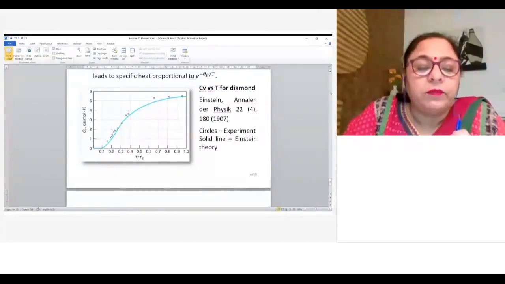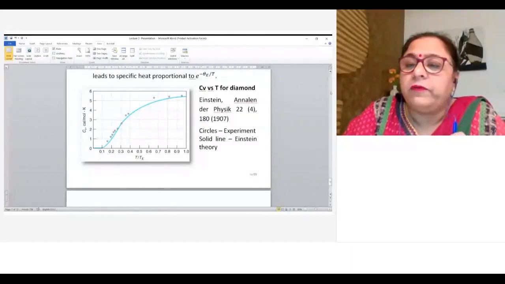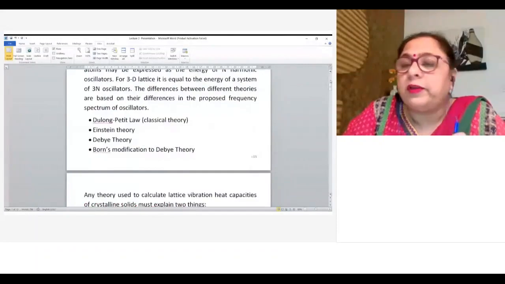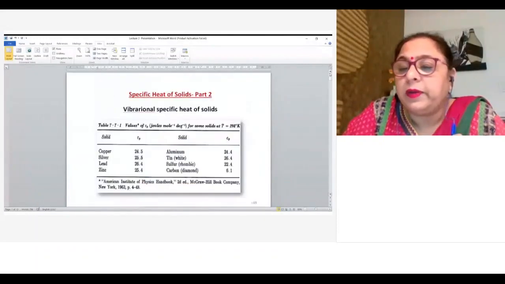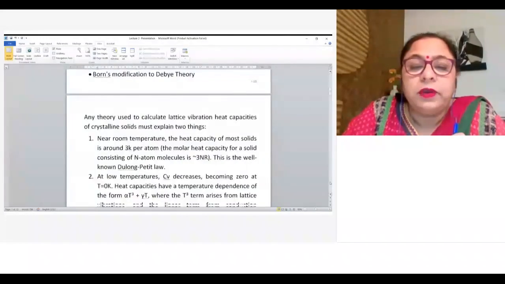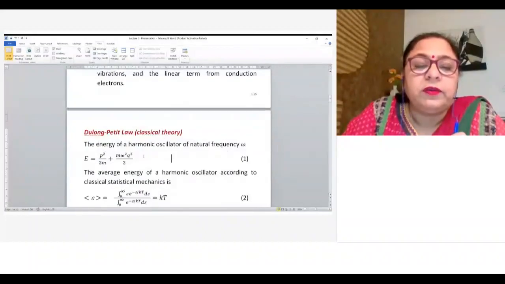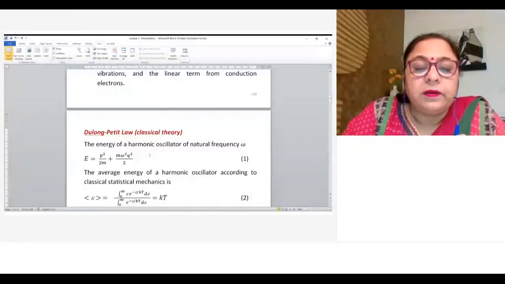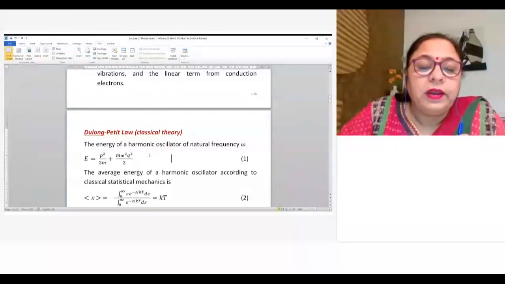Now, to summarize what we have done today: I started with the various models for the heat capacity. Then I discussed briefly the classical theory, which is the Dulong-Pettit law. In the classical theory, the energy is continuous, that is why we have an integral, and the energy is proportional to the temperature.